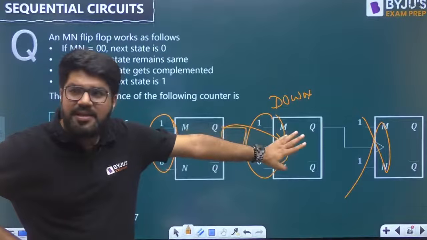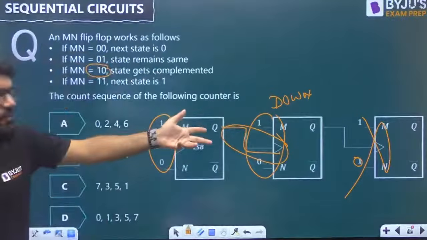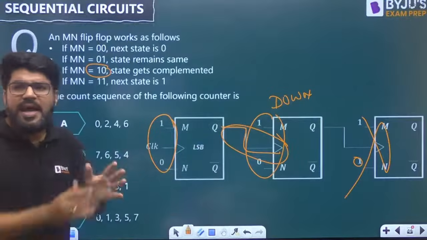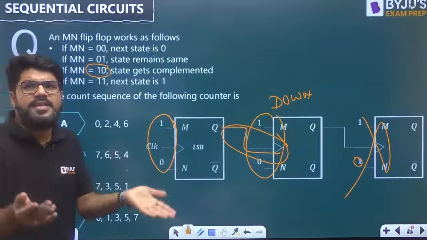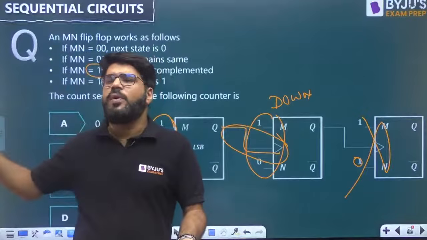But the last flip-flop's condition has changed. Now remember, suppose the question was 1 0 here, then all flip-flops are in toggle mode. 1 0 means toggle, and the answer is a down counter. So the count sequence is 7 6 5 4 3 2 1 0.